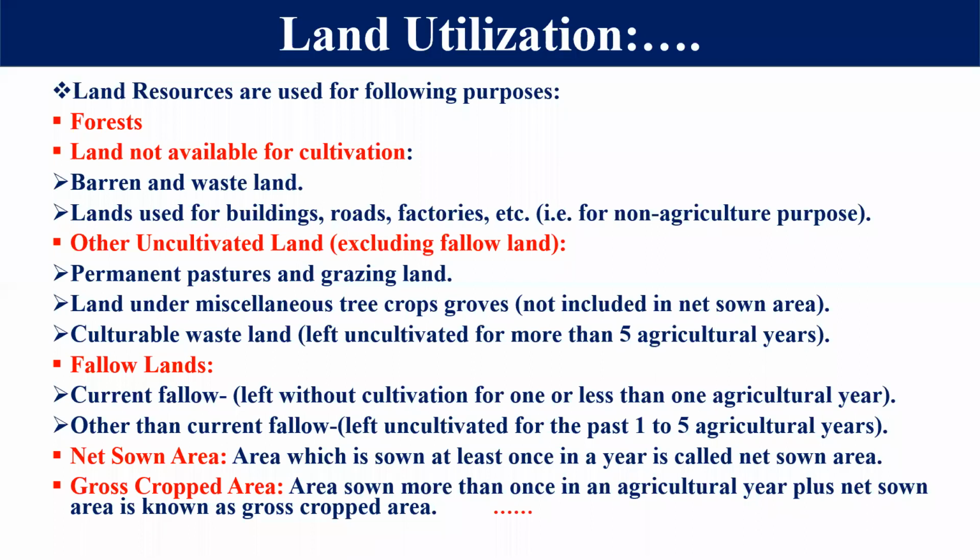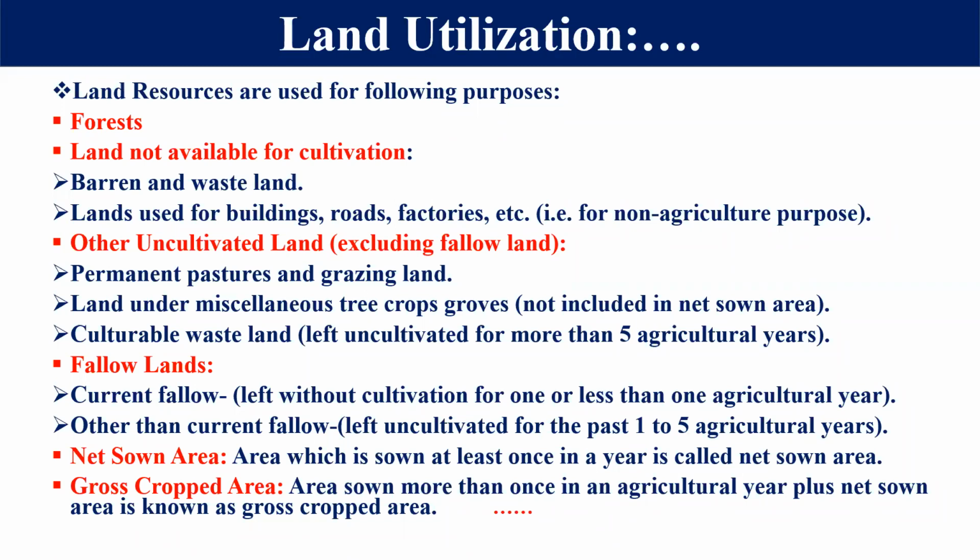So dear student, if we think about land resource in India, it is used for different purposes. First of all, land that is covered with forest area. It is considered that if a particular country has 33% area as forested area, then ecological balance can be created very well. But my dear student, it is decreasing now due to the population explosion, or you can say, due to the increase of the population, right?